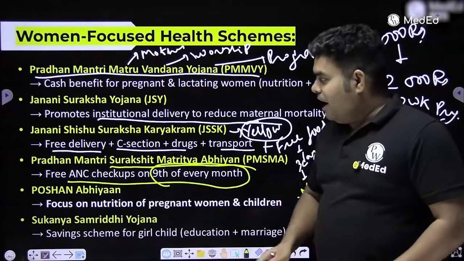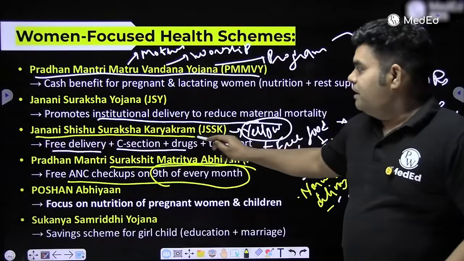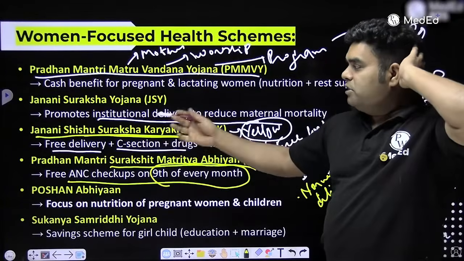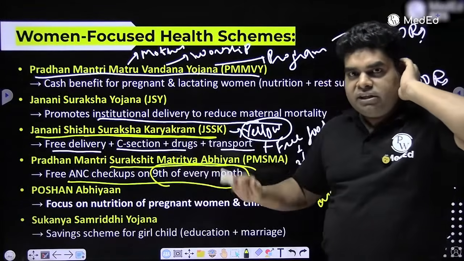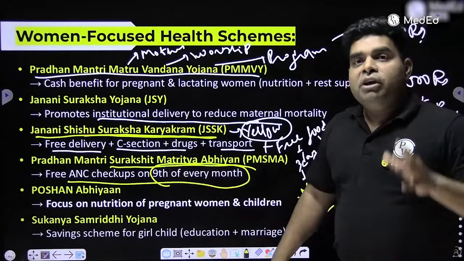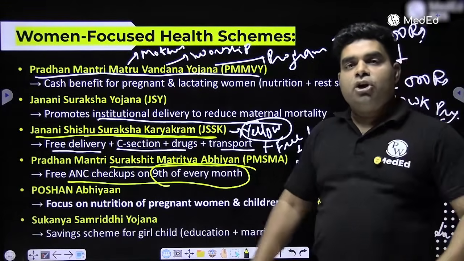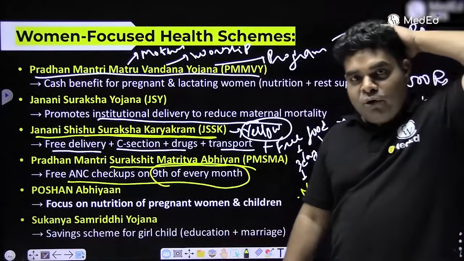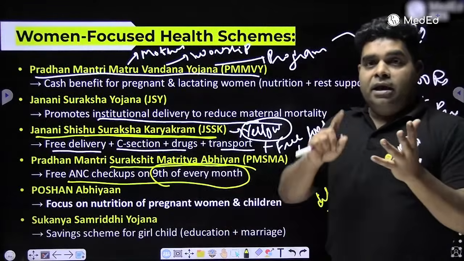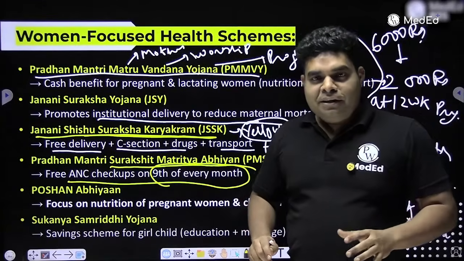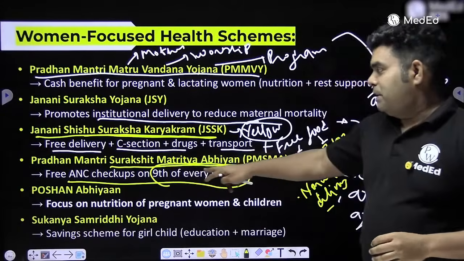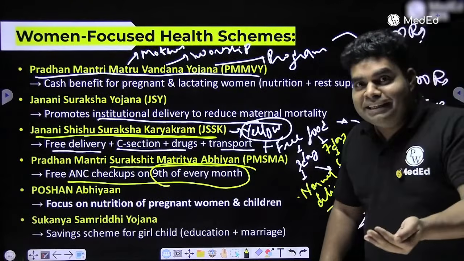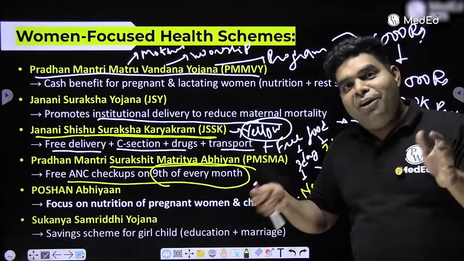Answer is yes. Under JSSY, JSSY or JSSK is the same thing. Janani Shishu Suraksha Yojana and Janani Shishu Suraksha Karyakram, they are the same thing, JSSY or JSSK. Under JSSK, a female can have free ANC checkup, treatment, investigation on any day of the month. And even for the last 30-40 years, it is free in every government hospital, free investigation, treatment on any day of the month. So in PMSMA, Pradhan Mantri Surakshit Matritva Abhiyan, government gave something free on 9th, which is free anyway on every day of the month.